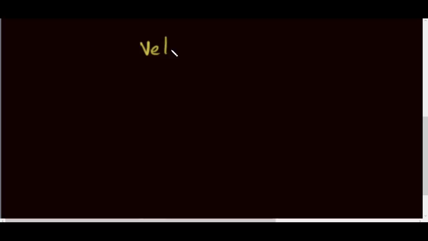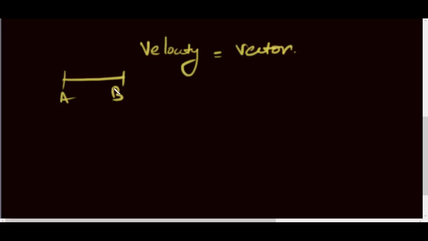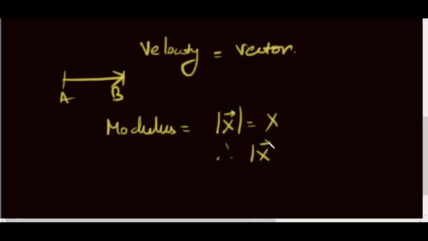So let's take velocity. We also know that velocity is a vector. One thing I forgot, you see, in that example, A and B, when a person travels straight, the modulus or the absolute value of displacement was the distance. Okay, so for example, x modulus i would be equal to x, since modulus of a unit vector is 1. Okay, and this was distance.